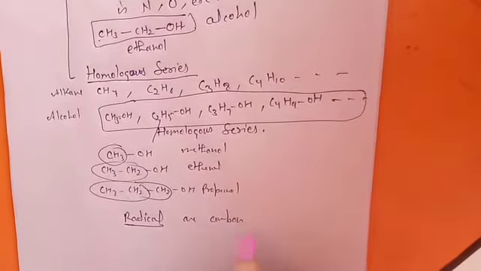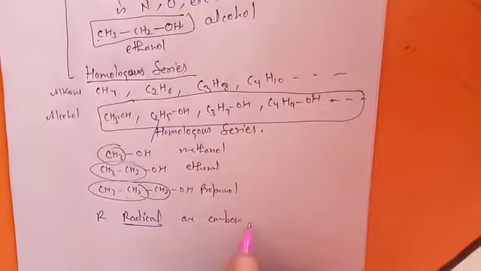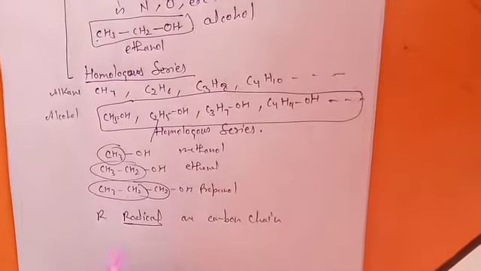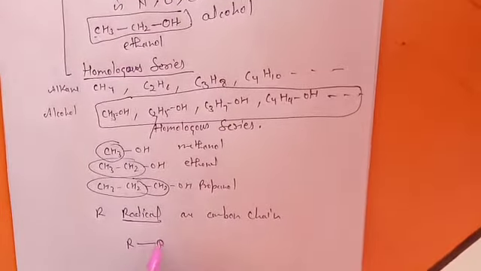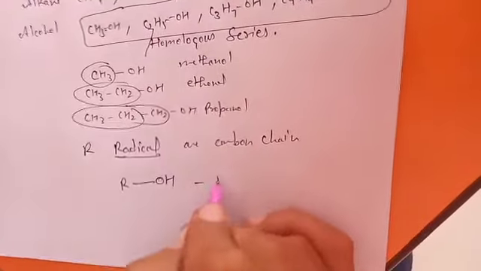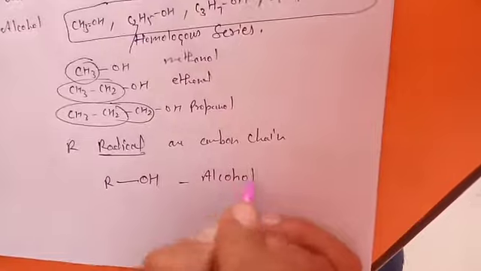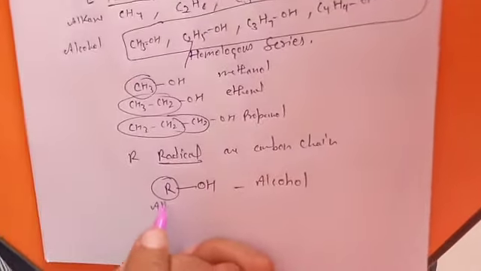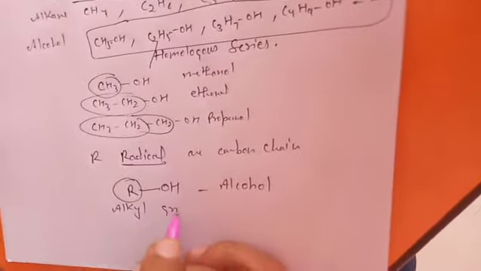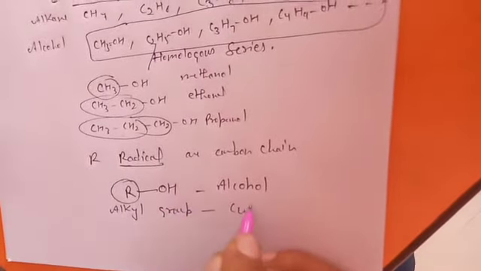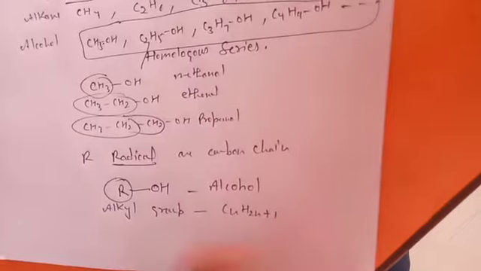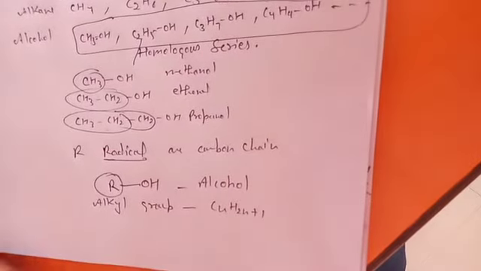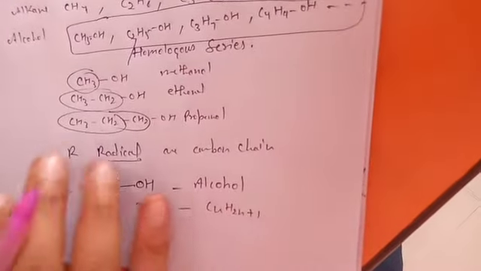So the general formula for the alcohol homologous series is ROH. This R is the alkyl group. The alkyl group formula is CnH2n+1, meaning one hydrogen is fewer. So that becomes ROH.